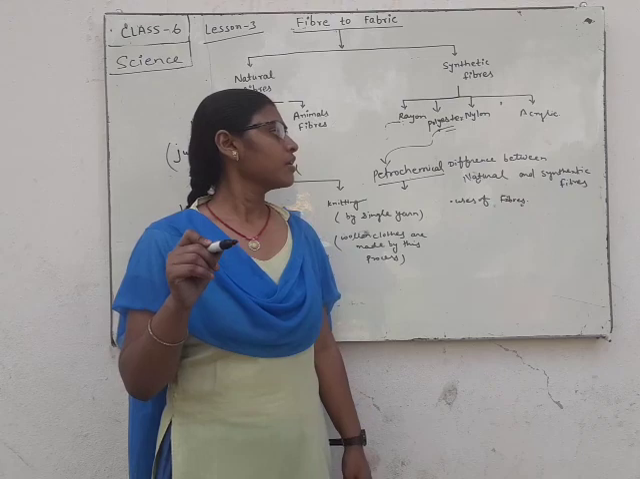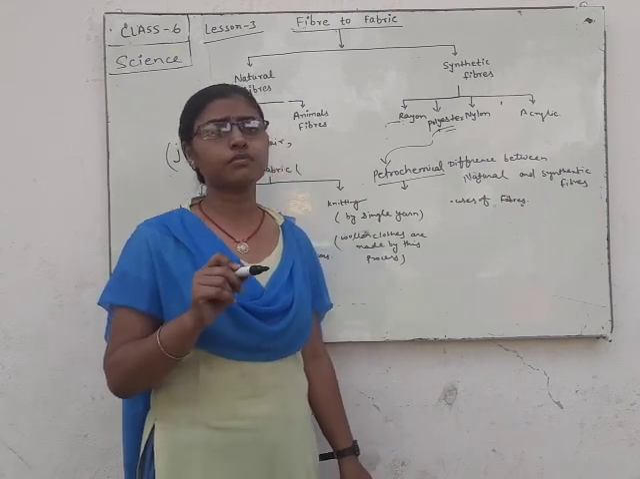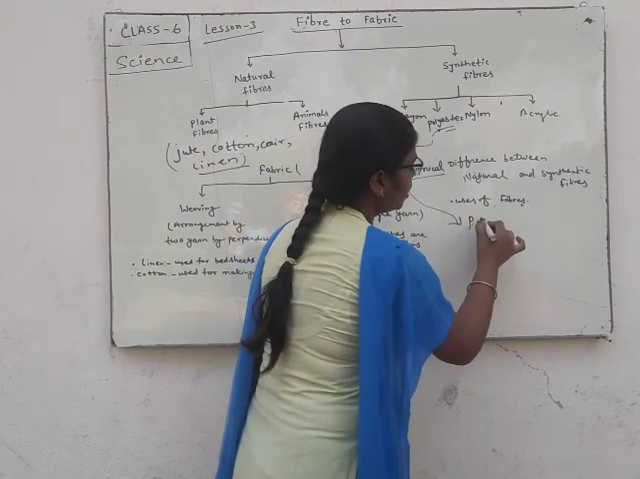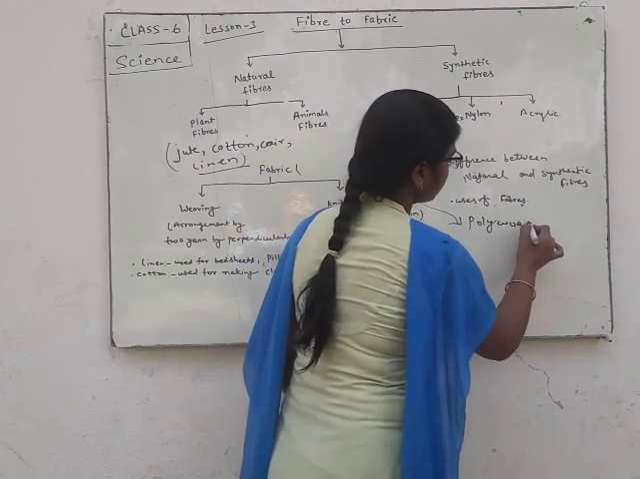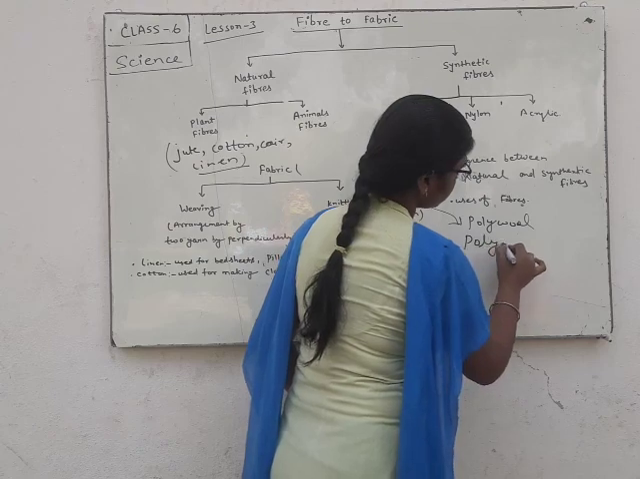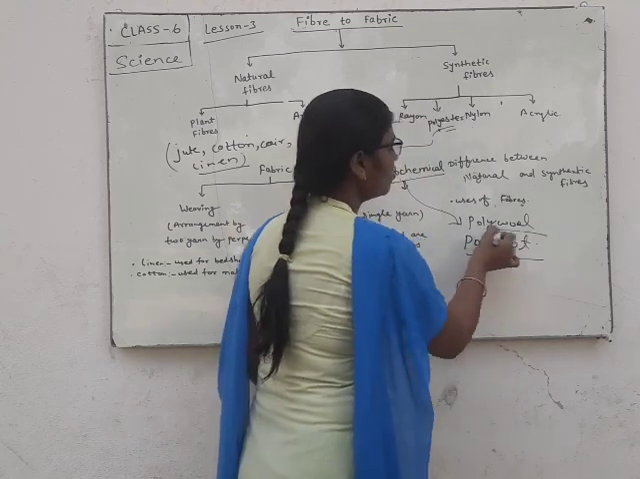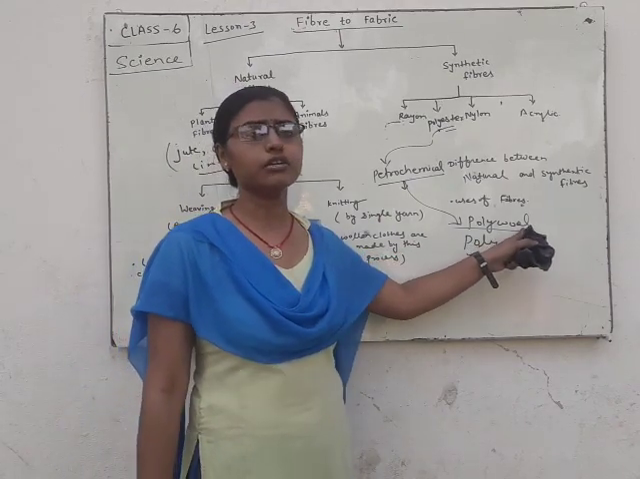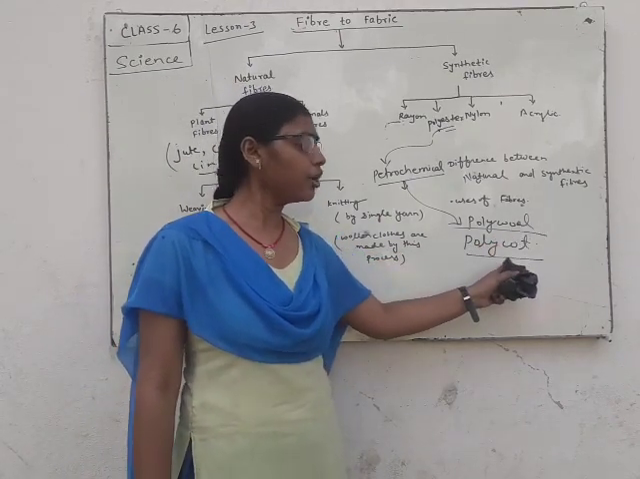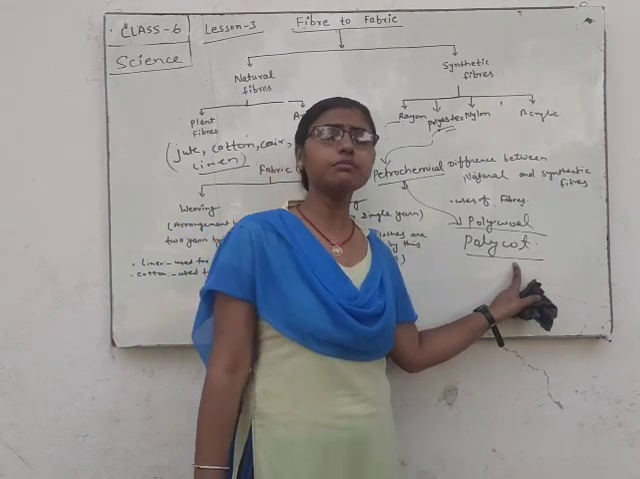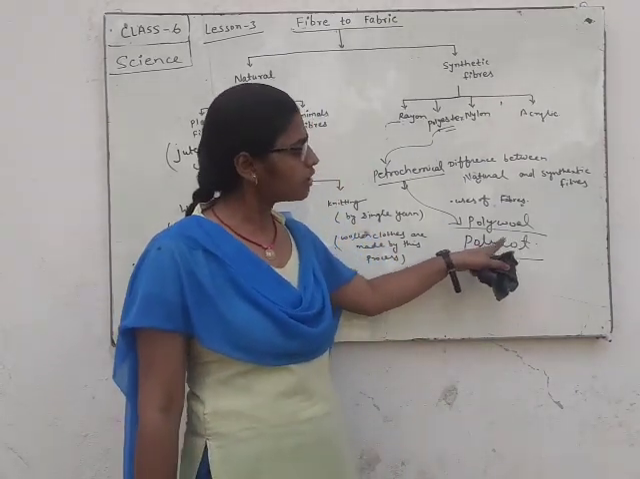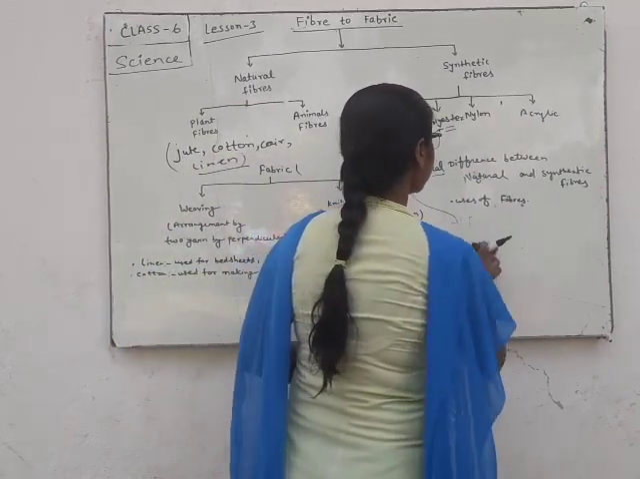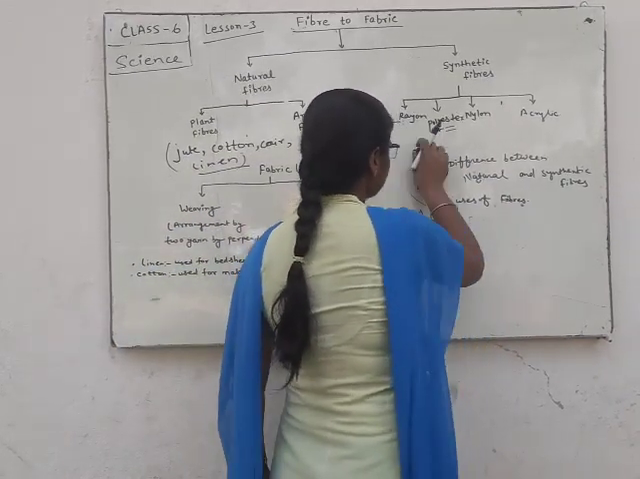The fiber made from polyester comes in the form of polywool and polycot. Polywool is used for making winter wear clothes and polycot is used for making summer wear clothes, and both are made by polyester. Now we will discuss nylon.